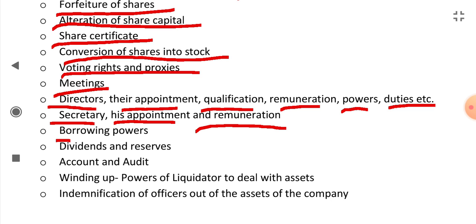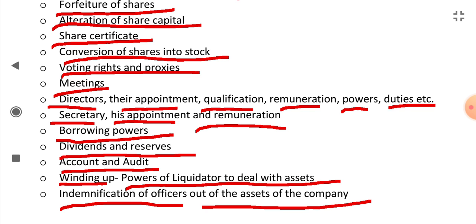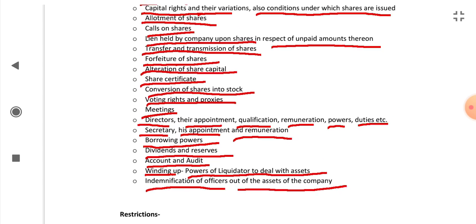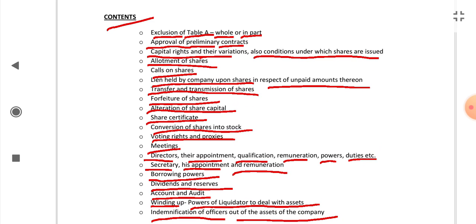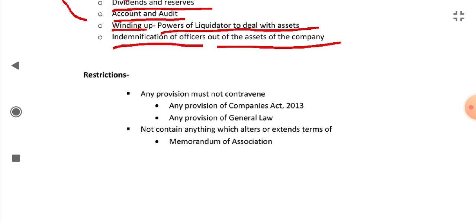The rules regarding borrowing powers, rules regarding dividends and reserves, audit and account, rules regarding winding up, powers of liquidator to deal with the assets, and indemnification or compensation of officers out of the assets of the company. So the rules and regulations regarding all these are given. This is the content of articles.